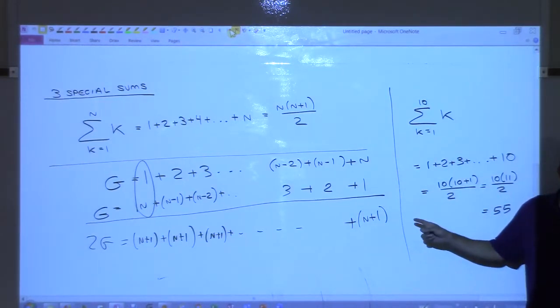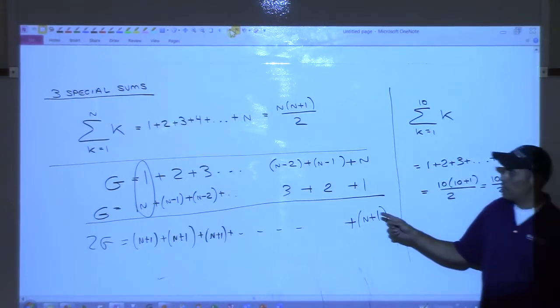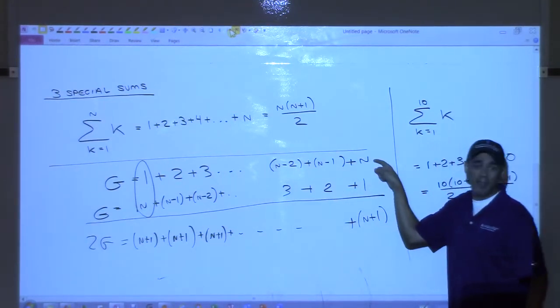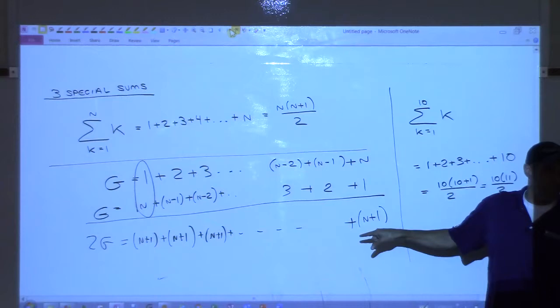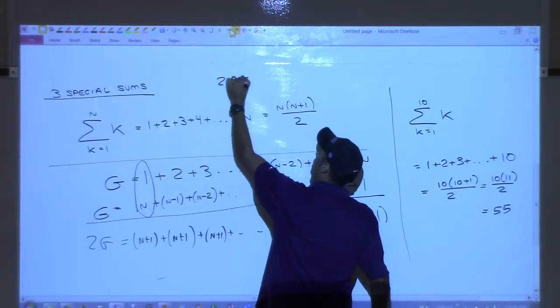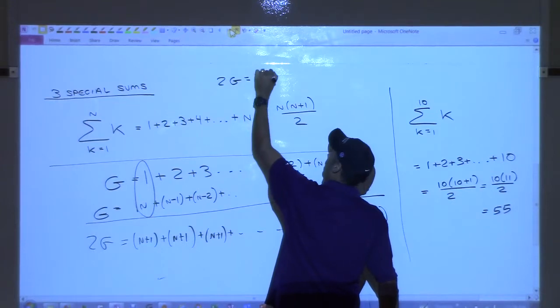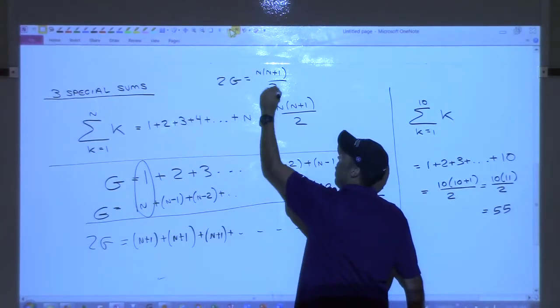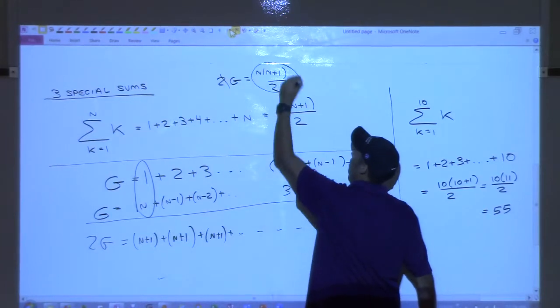How many of them are there? Nope, not 100. There's n of them. 1, 2, 3, 4, because you stopped at n this time, right? So he has n plus 1s. So he said 2G is equal to n times n plus 1. And then he said that's twice what I wanted, right? So divide by 2. And now you have a formula.